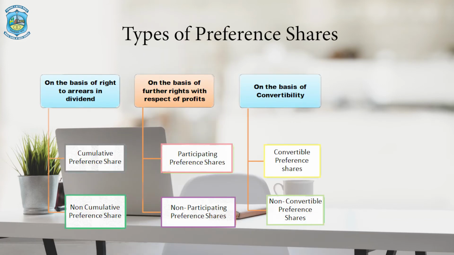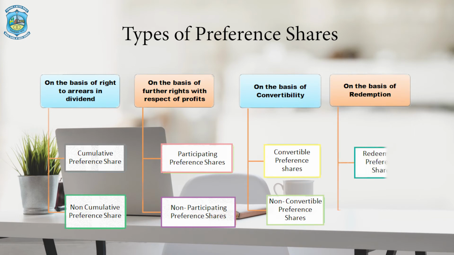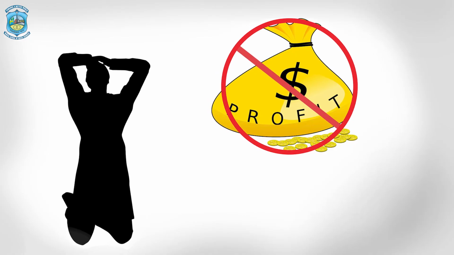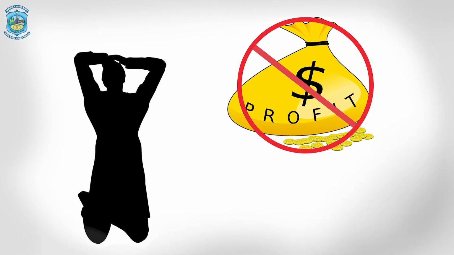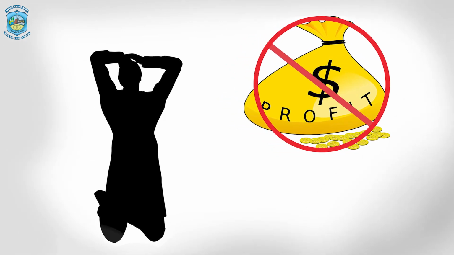Again, we have a further classification on the basis of redemption. On the basis of redemption, preference shares are classified into two categories: redeemable preference shares and non-redeemable preference shares. Redeemable preference shares are those which are redeemed, meaning they get their money back at the time of winding up. And the next one is irredeemable preference shares, which do not get their money back or redeem at the time of winding up.